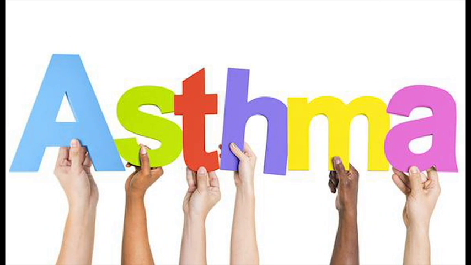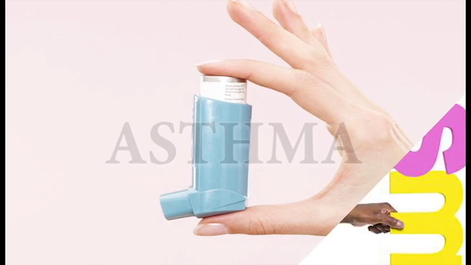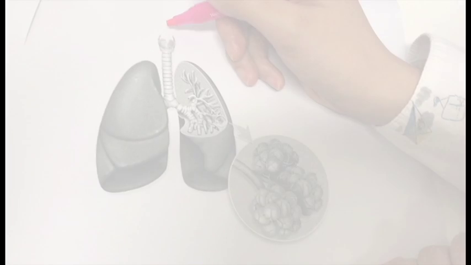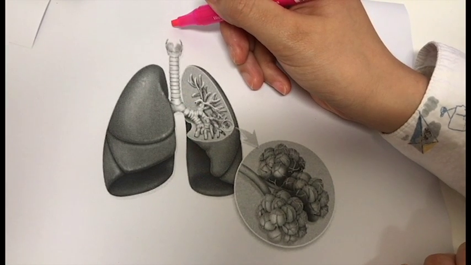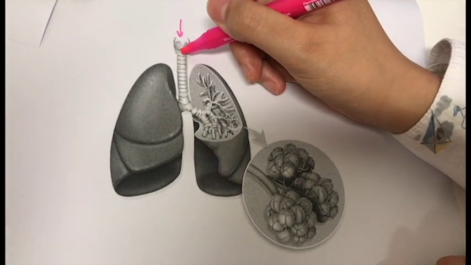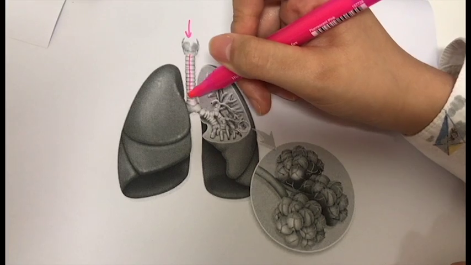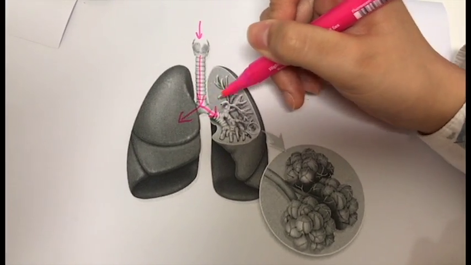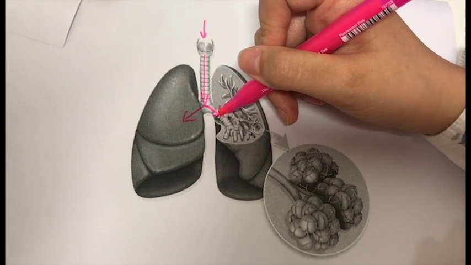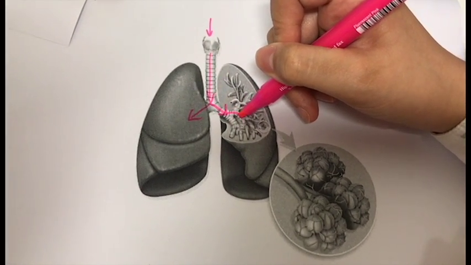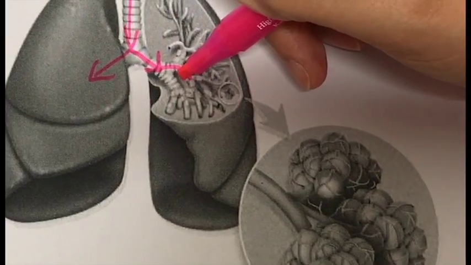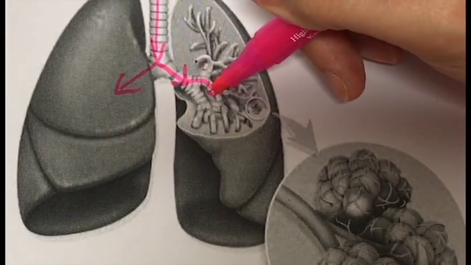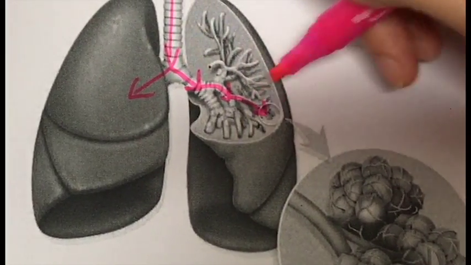Before we start to dig into asthma, let's have a quick look at the normal airway anatomy and gas exchange process. Air goes in through your nose and mouth, then down to the trachea, then branches into two smaller airways, taking the air into each lung, then continues into smaller airways, which are called bronchioles. They take the air deep into the alveoli, where gas exchange happens.